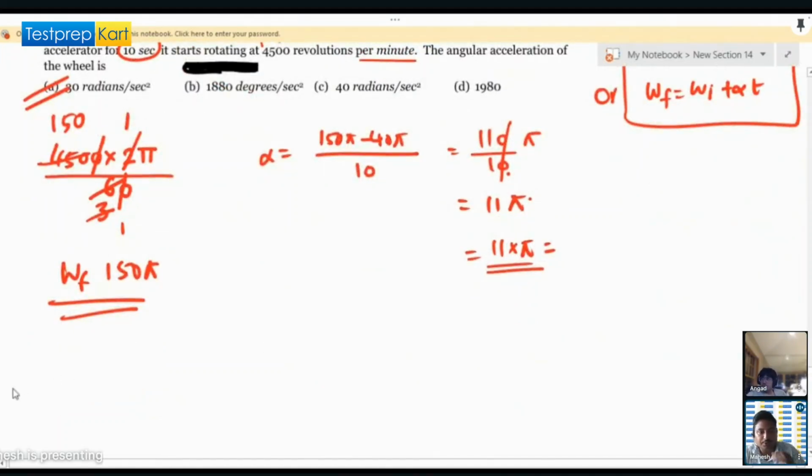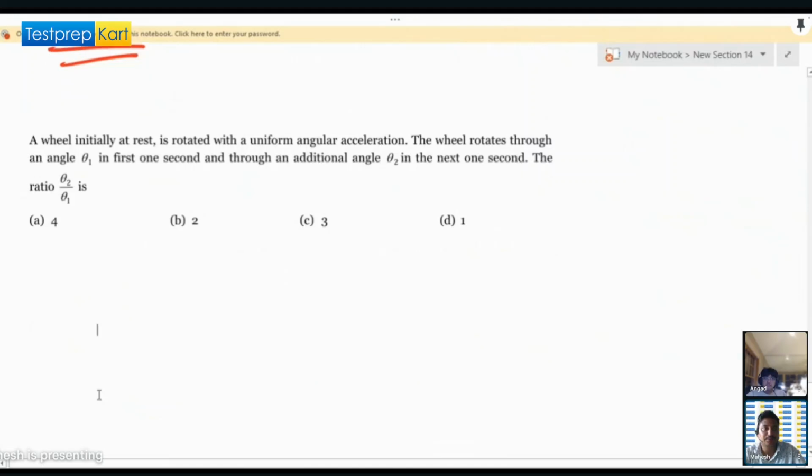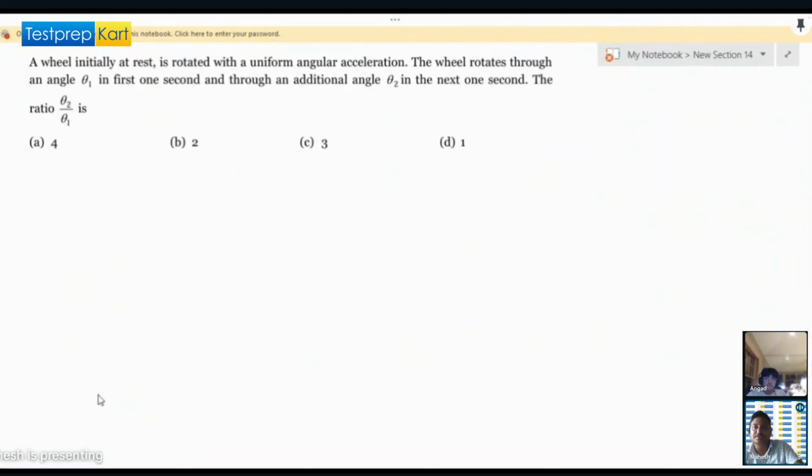Okay, now try one more question. Can you please give a try to this? In this you also have to use the same equations.